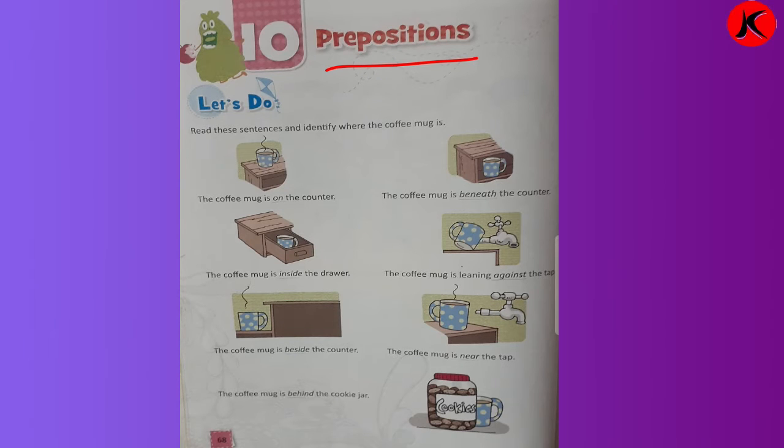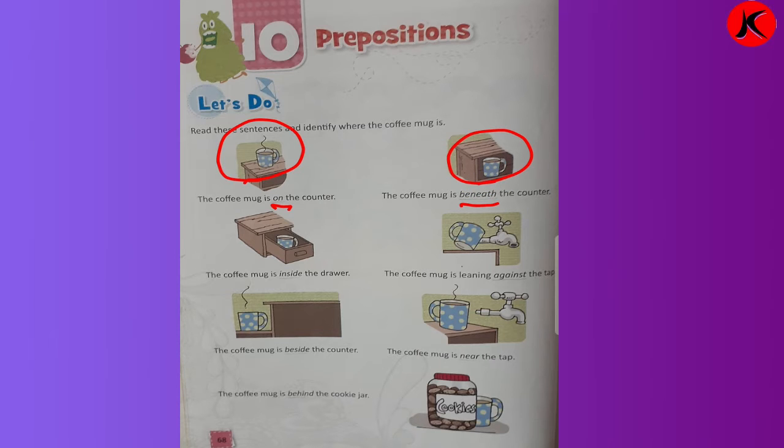Let's do. Read these sentences and identify where the coffee mug is. We have to identify the position of the coffee mug. So, the coffee mug is on. You can see where the coffee mug is. It is on the table. So, it is said on. The coffee mug is beneath the counter. Now, where is the coffee mug? The coffee mug is beneath the counter. You can see over here, the coffee mug is beneath the counter.